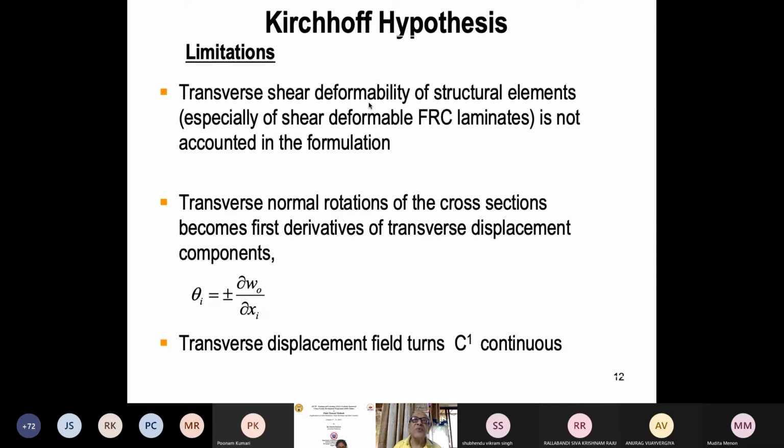You must at least include shear energy, which means you must take Timoshenko beam, or you must take the modified theory. The next theory which came including shear energy was Mindlin theory, Mindlin and Reissner theory, Mindlin plate. And in Timoshenko and in shells it is Reissner theory. Reissner also included shear energy.